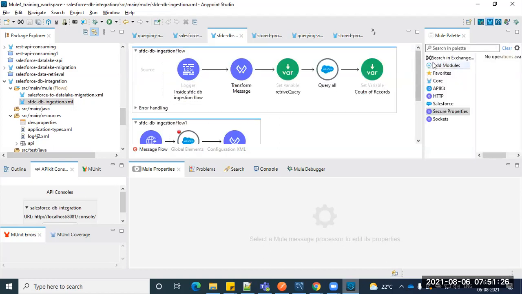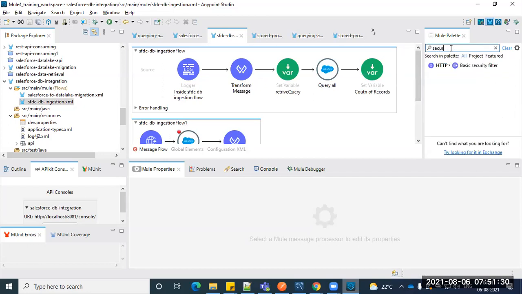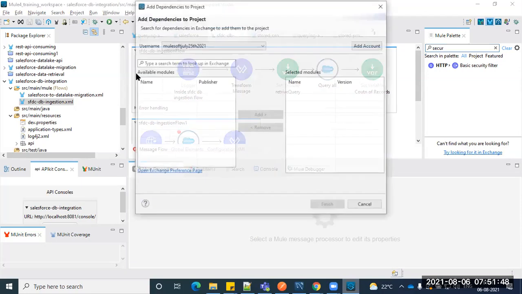So you have to add that in the palette. A secure plugin is required again. Once you add that security plugin, but it's not available in the palette, search here, and if it is not available, just look into the Exchange.